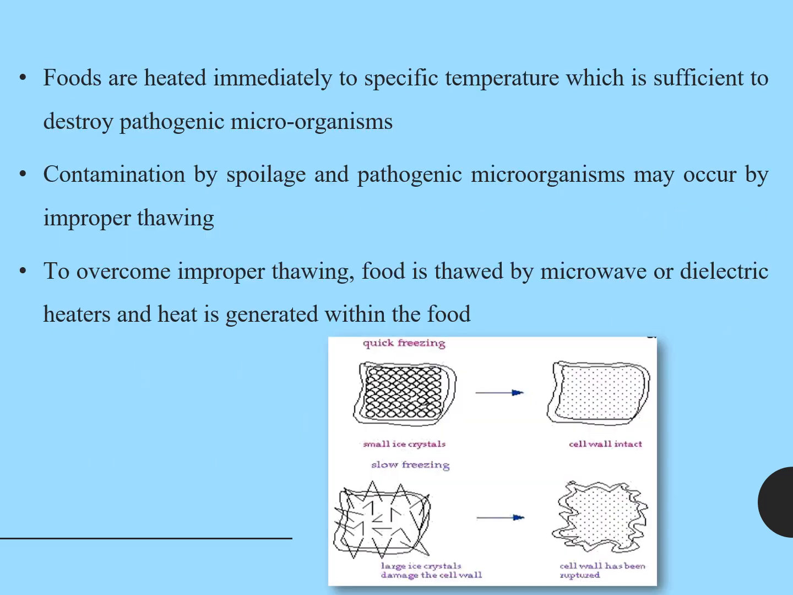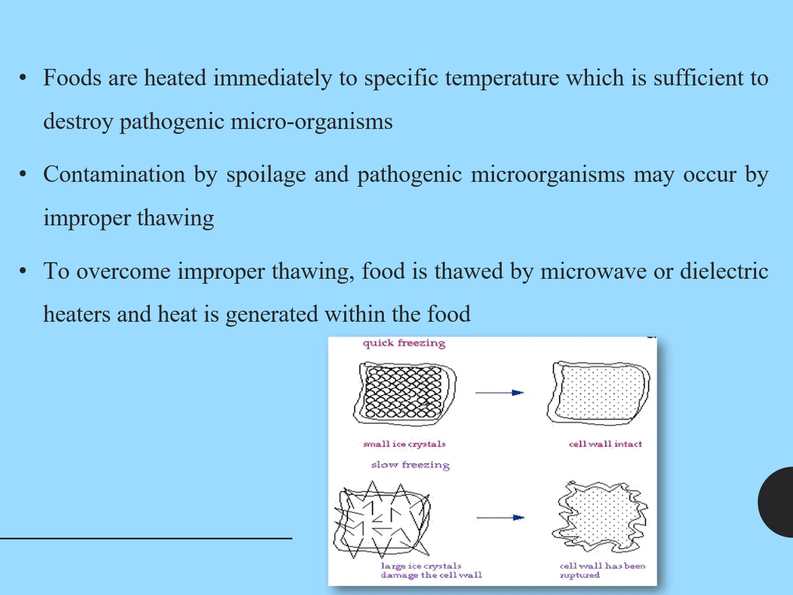Foods are heated immediately to a specific temperature sufficient to destroy pathogenic microorganisms, and contamination by spoilage and pathogenic microorganisms may occur by improper thawing. To overcome this, food is thawed by microwave or dielectric heaters, and the heat is generated within the food. After taking it from the freezer, if we immediately heat it to a specific temperature, the thawing will be improper. So to overcome this, we can use microwaves or any other dielectric heater, which is a better option, since heat is generated within the food.